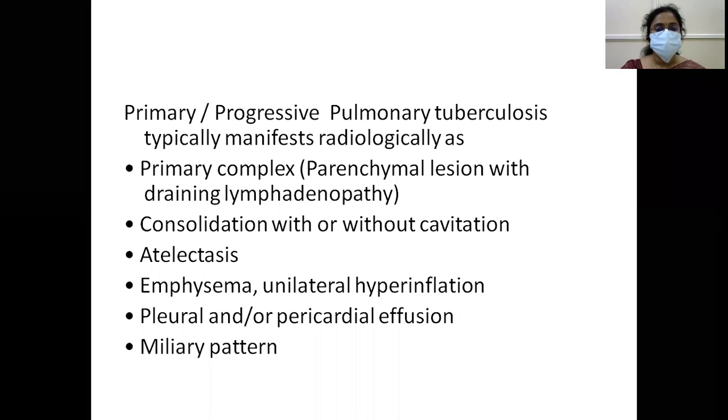Okay, primary or progressive pulmonary TB manifests as the primary complex: parenchymal lesion with draining lymphadenopathy, consolidation with or without cavitation, atelectasis, emphysema, unilateral hyperinflation, pleural and pericardial effusion, and miliary patterns. So radiologically, it can manifest as consolidation, atelectasis, emphysema, unilateral hyperinflation, pleural effusion, and miliary pattern.